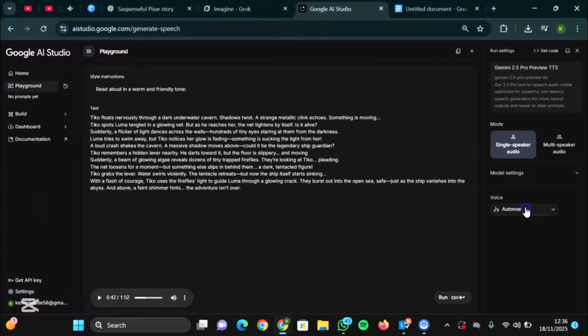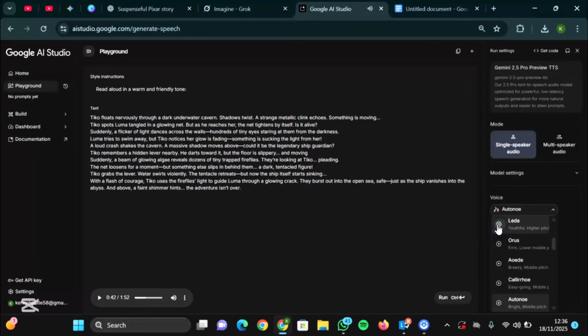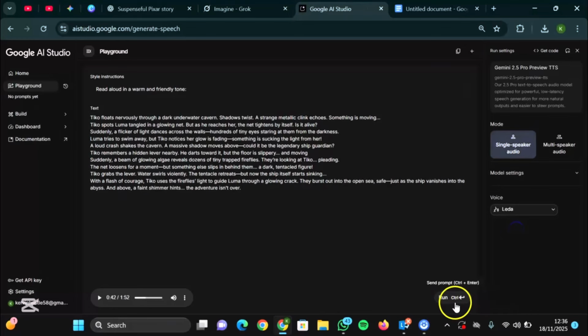Next, we're going to check the voice that fits our video. What kind of masterpiece are we aiming for? I like this one. Automatically I like this one, so you come and hit the run, that is the generate button. So let us wait for it to generate, and then we use it. Now the script determines how long your video can be. This script is going to last for 1 minute 32 seconds. So let us play and hear what it sounds like.